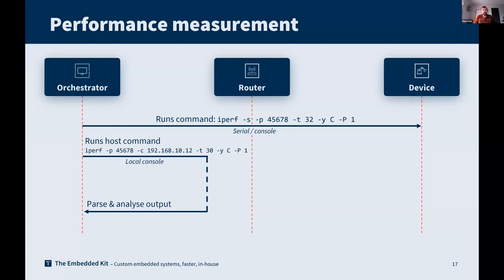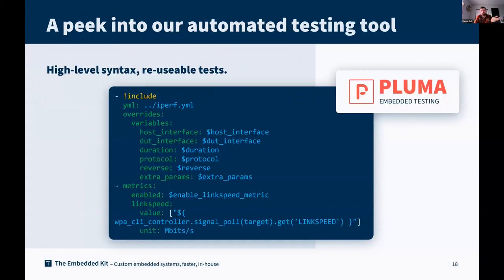As you are on an Ethernet connection between the orchestrator and the routers, you know that you are more or less testing the Wi-Fi bandwidth of your equipment. The same as before, just an example of how we enable that in our tools. We have an iPerf high-level test description that we can easily override with some parameters. And at the end, you see these metrics, which are a way to export the metrics from this iPerf testing.